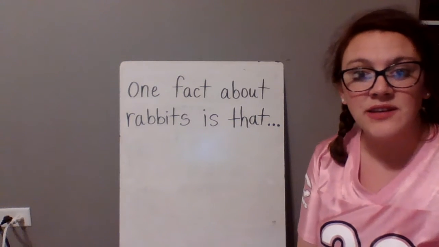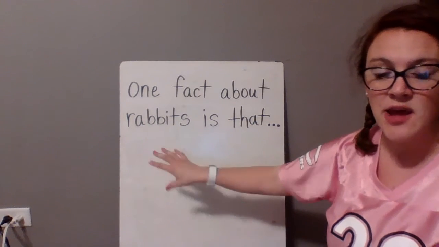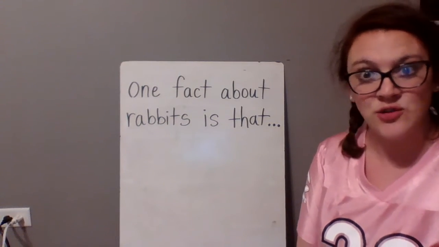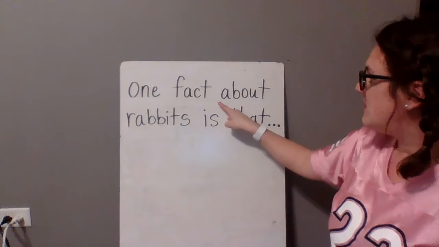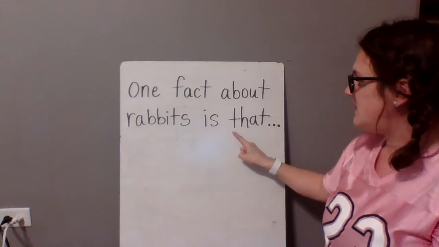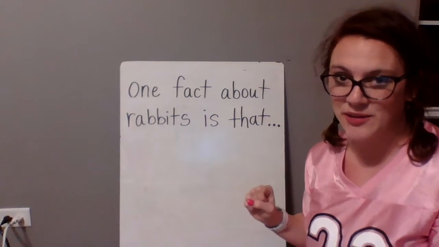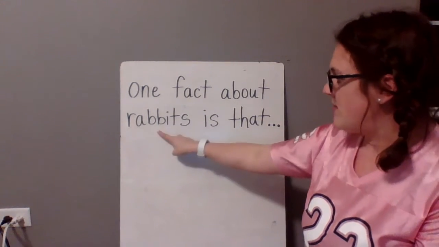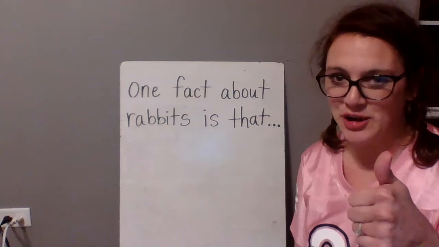But every single sentence is going to start with these words. So we're going to practice these because if you can read these words, you're well on your way to being able to read everything, okay? So try to read this along with me. It says, one fact about rabbits is that, and then the sentence will end with a fact, okay? So let's read it again. One fact about rabbits is that, okay? We feel good about that part?